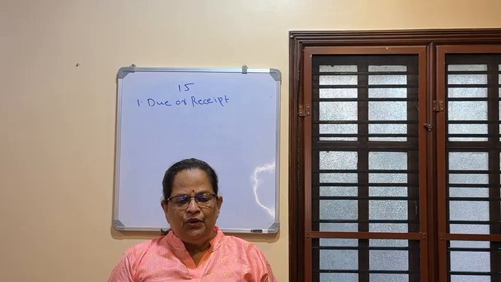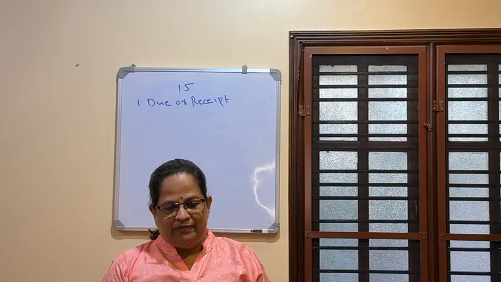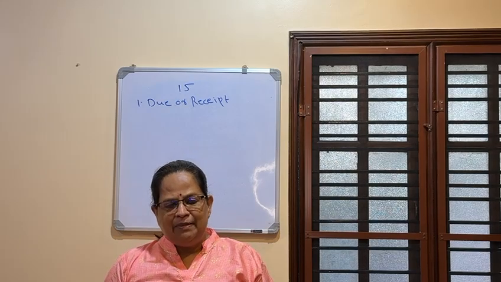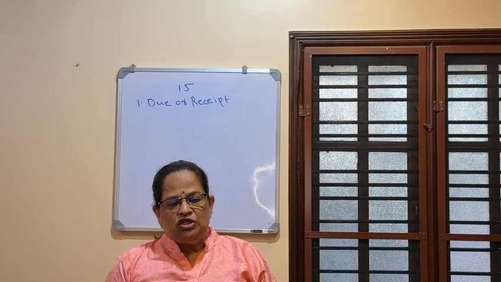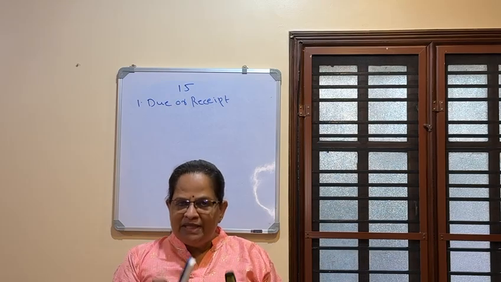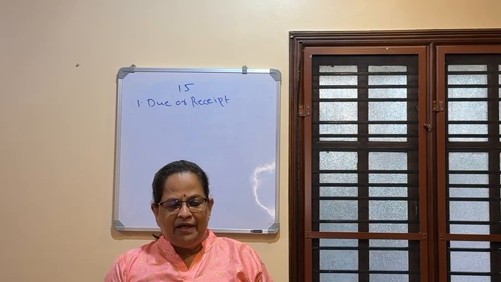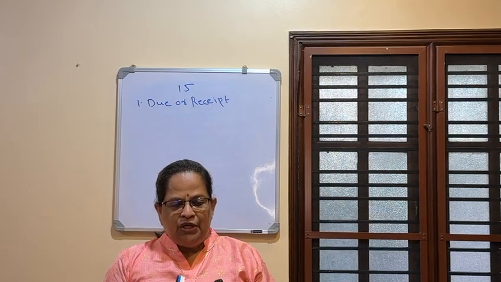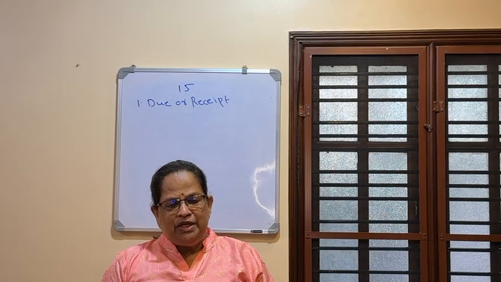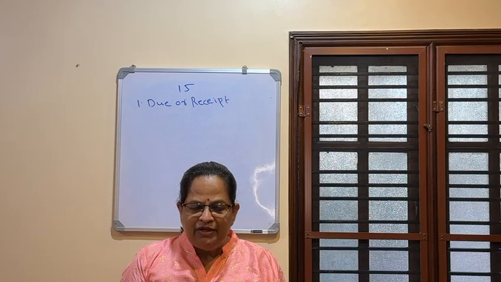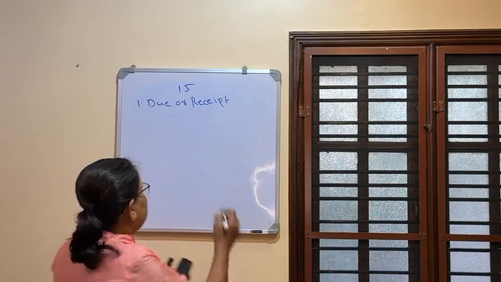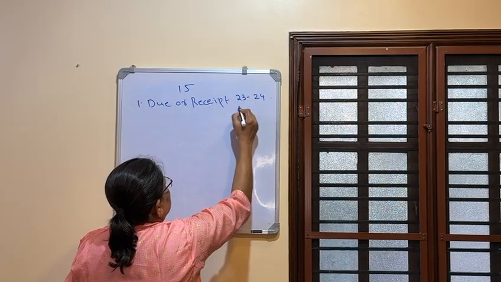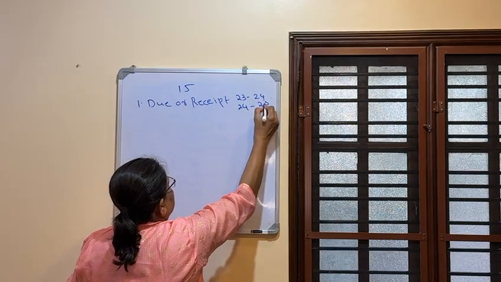Now, if salary due or receipt falls in the same previous year, there will be no problem. But if salary falls in two different previous years, then salary becomes taxable in the year in which it comes earlier. For example, if salary falls due in the previous year 23-24, but is actually received in 24-25. In 23-24 it is due, but in 24-25 you are getting it.